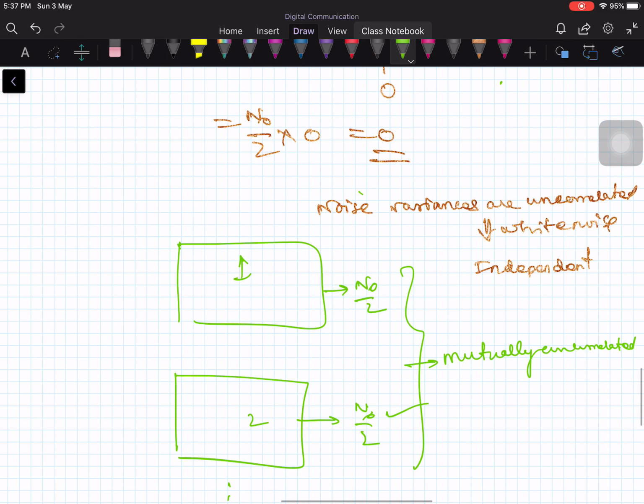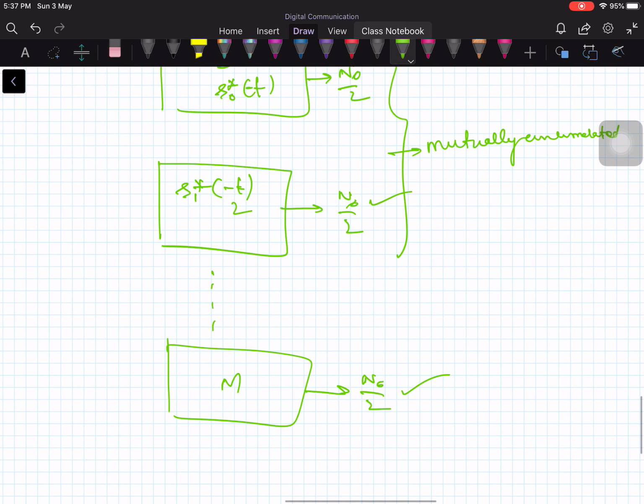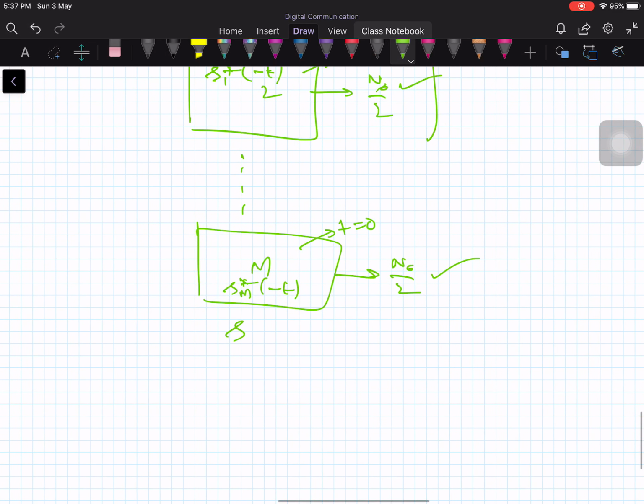So for example, this is matched to s naught of t, s naught conjugate of minus t, and this one is s1 conjugate of minus t, and this one is s sub m conjugate of minus t if the sampling instant t equals 0, and here also the sampling instant t equals 0. If it is not t equal to 0, then it becomes s sub m conjugate of t naught minus t. This t naught can be any value. If you put capital T, then you can substitute that also there. Okay, so this property is very useful.